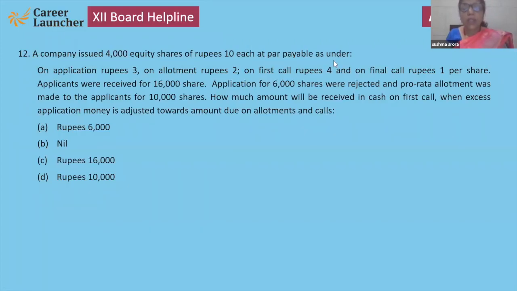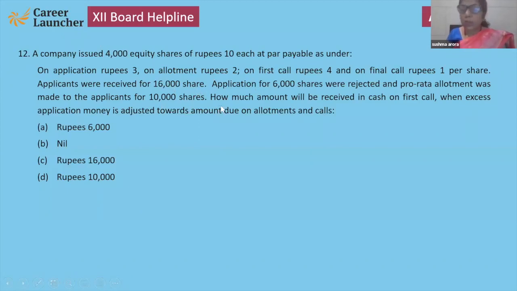Chavi Sangodia, Chavi Chaudhary, your answer. Now see, this is the question. 3 rupees application, 2 rupees allotment, 4 rupees call, 1 rupee final call, but oversubscription is there. See, there was subscription for 16,000 shares. That's why we can say this is oversubscribed.